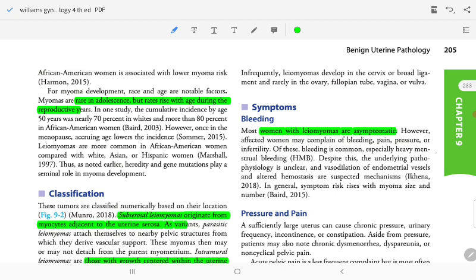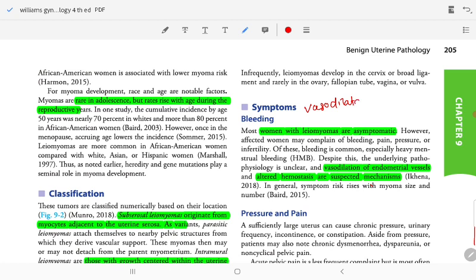Bleeding is common, especially heavy menstrual bleeding. The underlying pathology is vasodilation of the endometrial vessels, which alters hemostasis. Vasodilation of endometrial vessels and altered hemostasis are suspected.